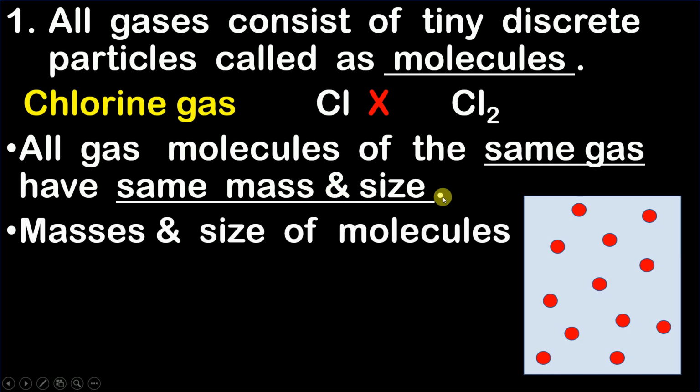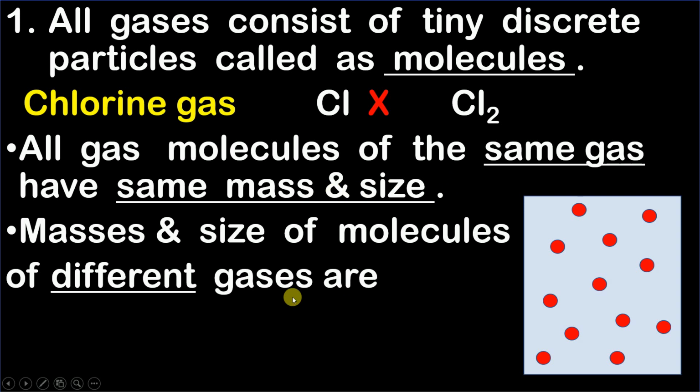Now the third point states that masses and sizes of molecules of different gases are different. Now what is the meaning of this point? Suppose you compare a Cl2 molecule with an H2 molecule, then it is obvious that their masses will be different and their sizes will also be different. So different gases are going to have molecules of different size and different mass. So here we complete our first postulate. Now moving ahead with the second postulate.